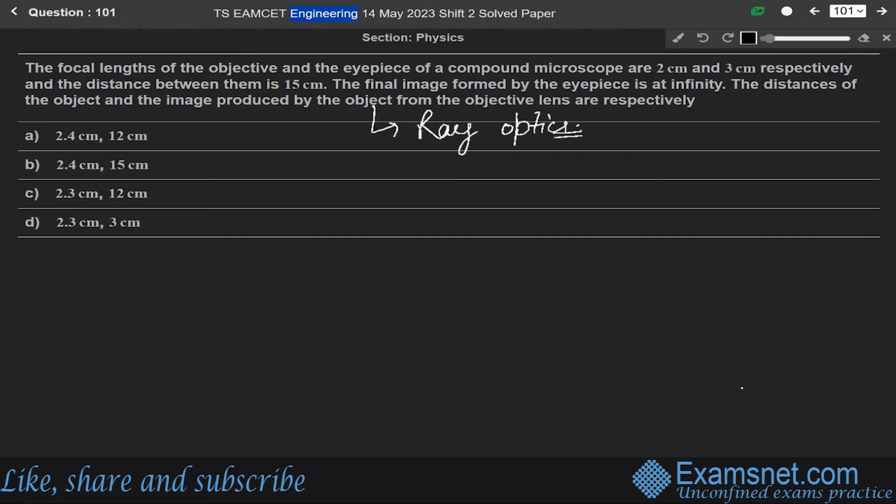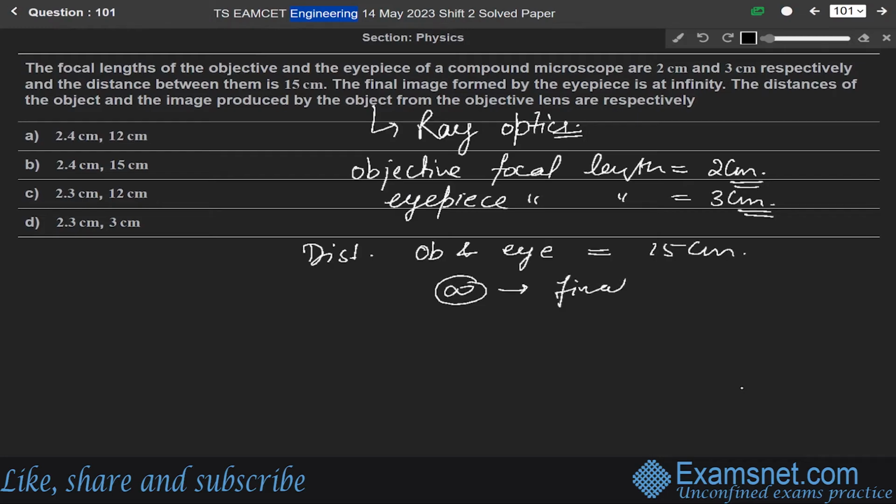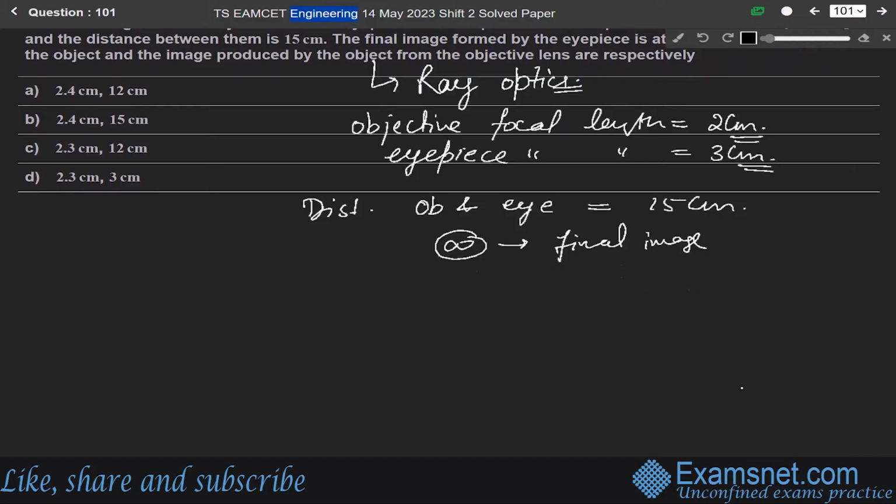We are given the objective focal length as 2 centimeter, and the eyepiece focal length as 3 centimeter. The objective and eyepiece distance is given as 15 centimeter. And according to the question, the final image is forming at infinity. So we have to find the distance of the object and the image produced by the object.